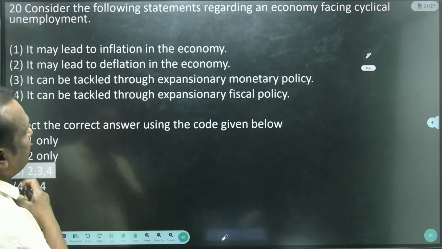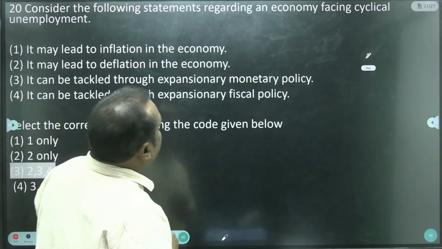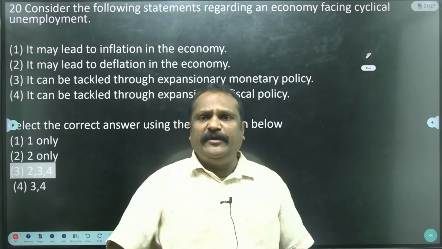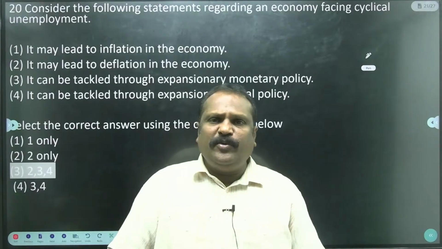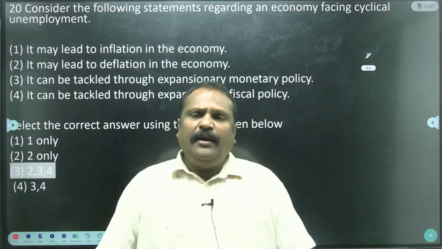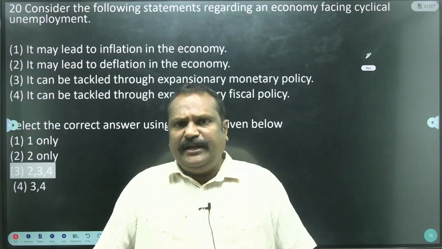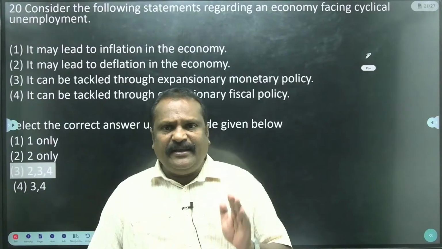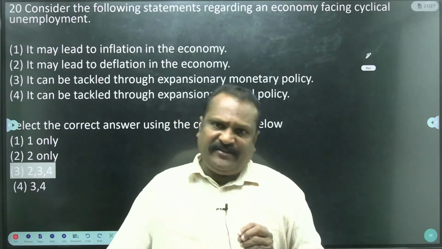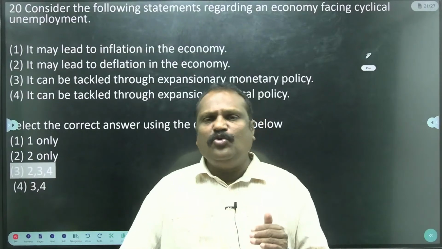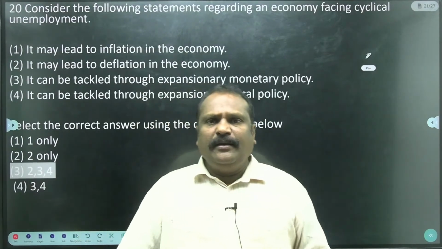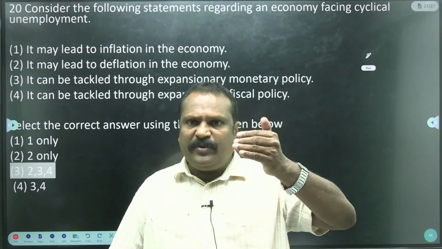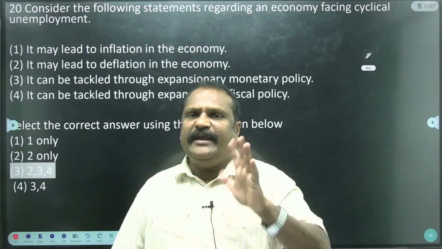Then come to the following statement regarding an economy facing cyclic unemployment. Cyclic unemployment is found in developed countries like the USA, Japan, Norway, Germany. Because of trade cycles, cyclic unemployment takes place. When there is no demand for goods and services, automatically the employees are removed.